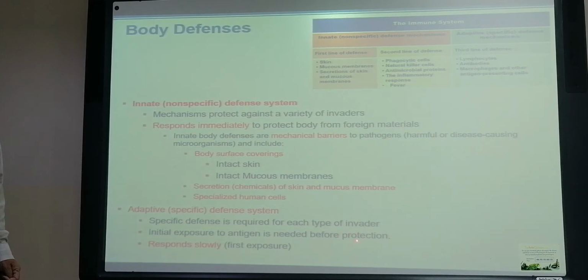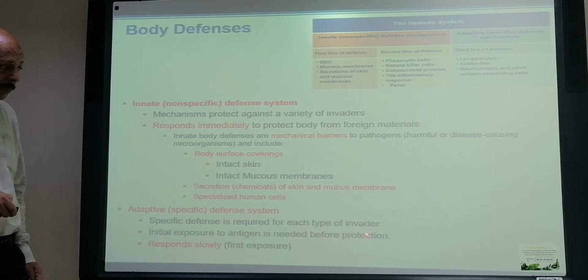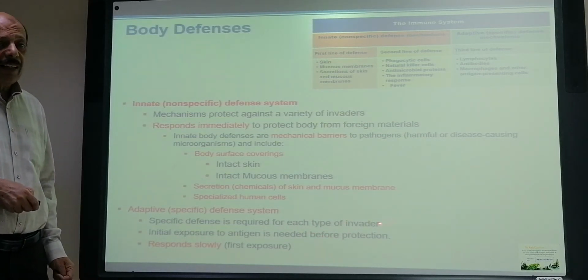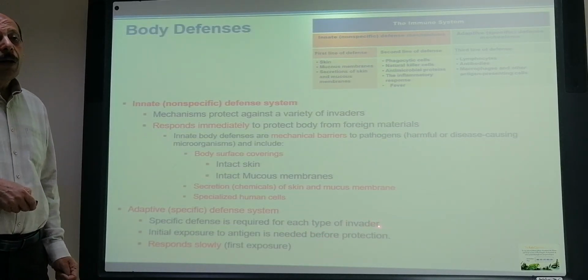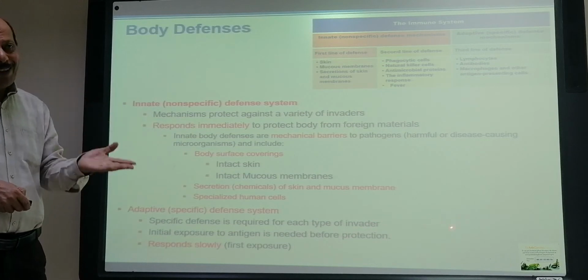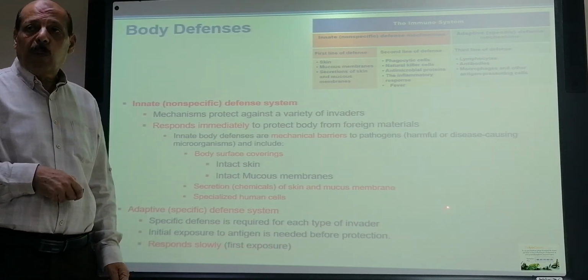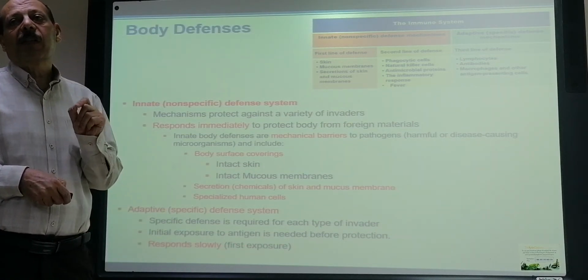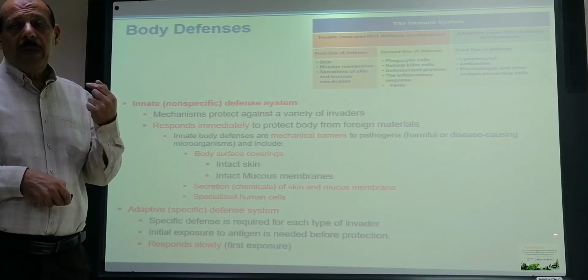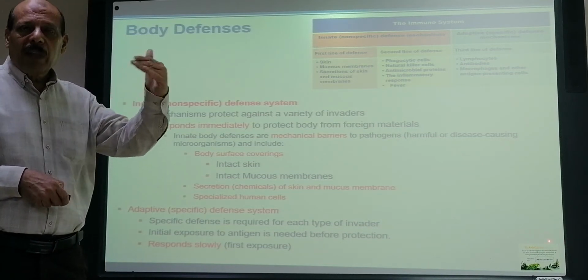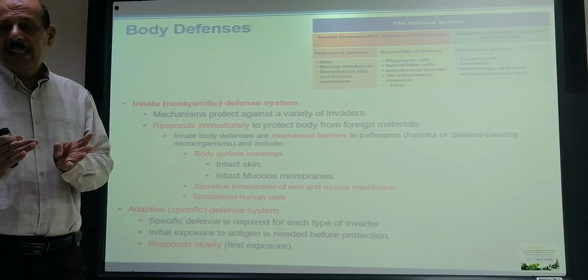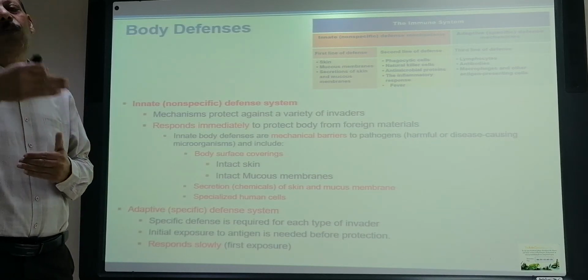So it will not be formed unless we are exposed to that antigen, or we can get it ready-made from others. It responds slowly in the first exposure. So if we are exposed for the first time, the amount of antibody will be less, and it will take time until it forms.